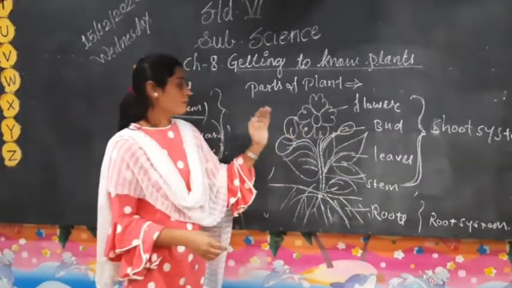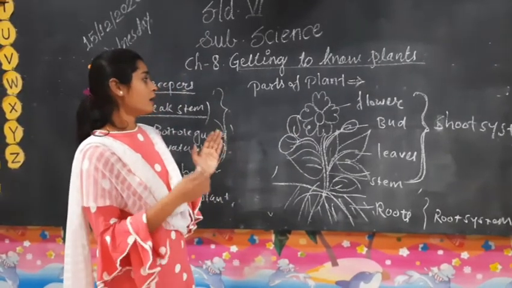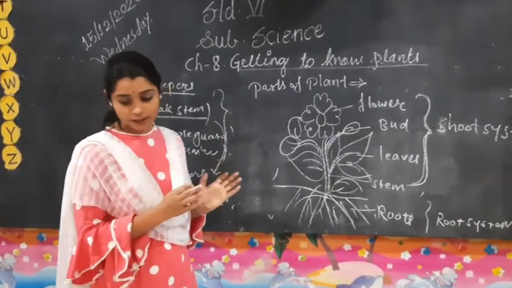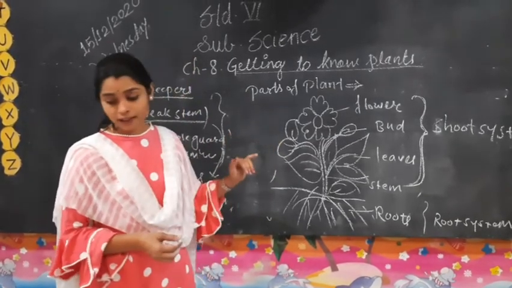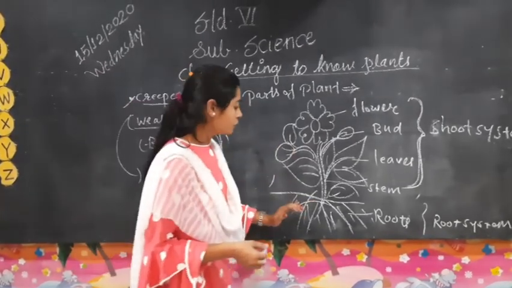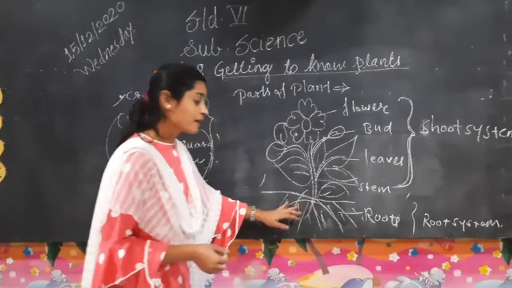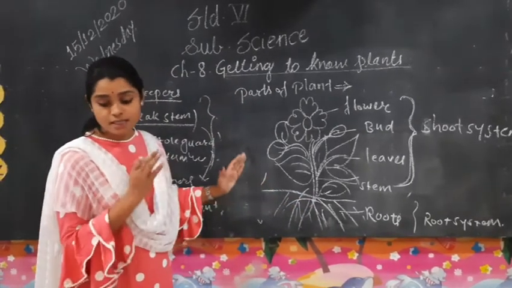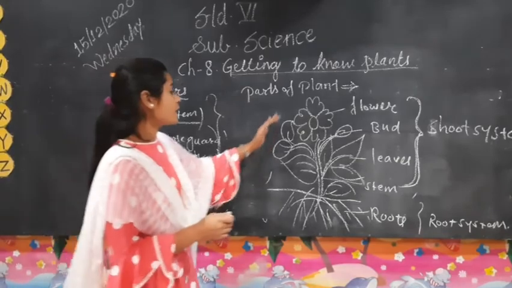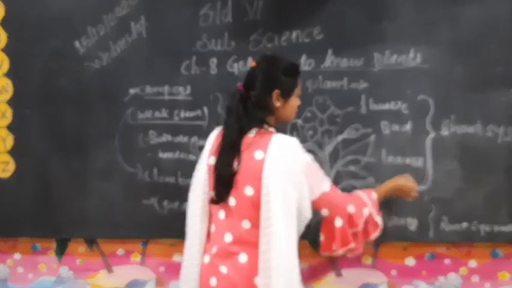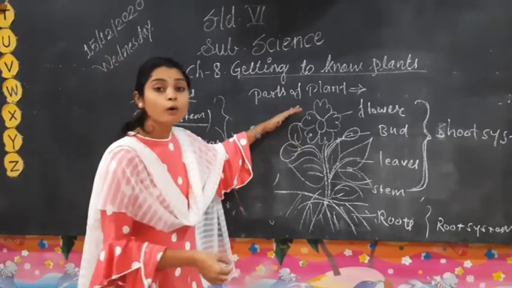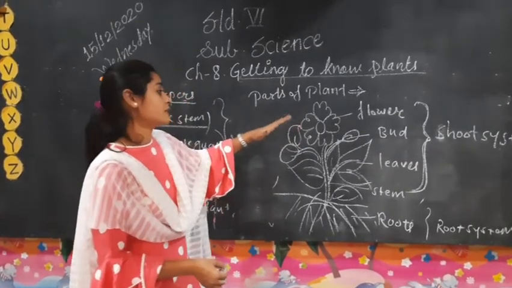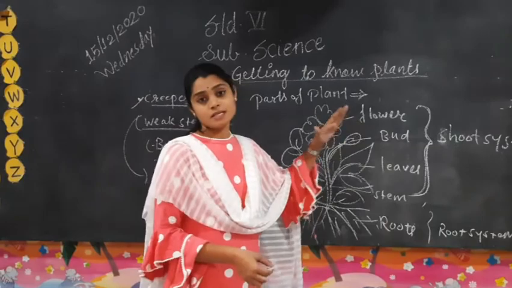These two are the important systems of a plant.